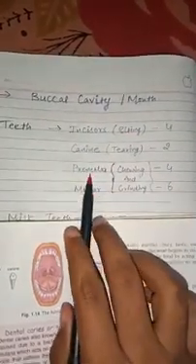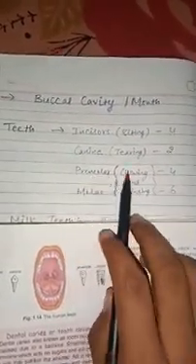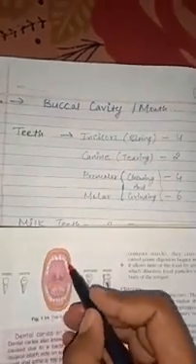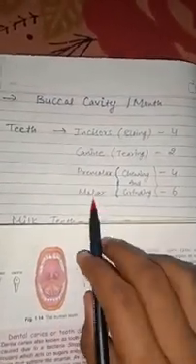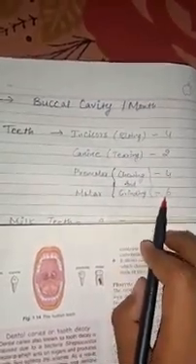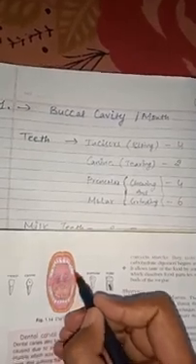Next, premolar. The function of premolar is chewing and grinding. It is 4 in number, 2 this side and 2 this side. Last is molar. This is also used for chewing and grinding. That is 6 in number, 3 this side and 3 this side.